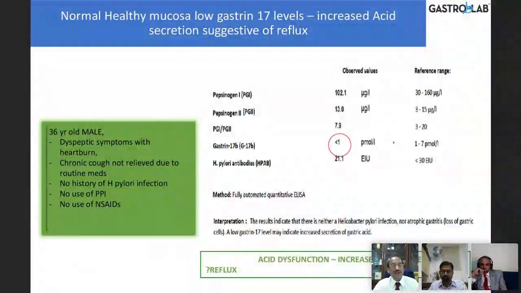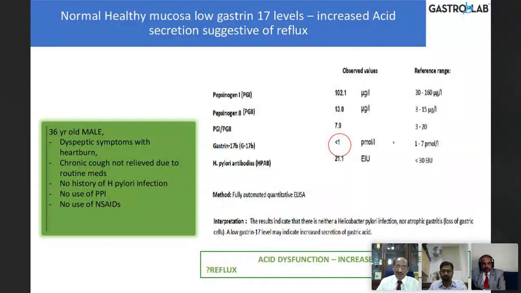Then this is a 36-year-old male who came with dyspeptic symptoms with heartburn, chronic cough, not relieved due to routine medication. If you see here, pepsinogen is normal, 1 and 2 ratio, but gastrin is very low, which indicates hyperacidic state. There's so much acid that the gastrin is low. Here again, the H. pylori is normal here. So it's a normal healthy mucosa, low gastrin 17, increased acid secretion, which could also stimulate more reflux. These sort of hyperacidity can lower the LES pressures, transient lower esophageal sphincter relaxations, the TLESRs.